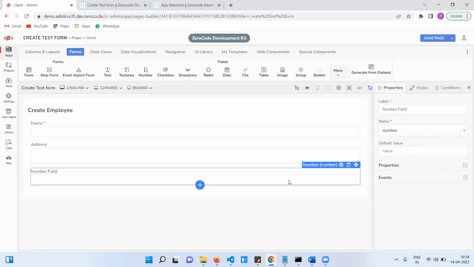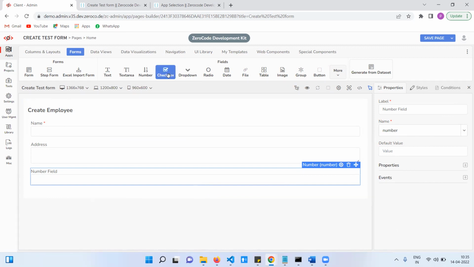If you want to input only numbers, then only we use this one. For example, if we enter products, we need to enter the stock availability quantity. At that time we need to select this one, or account number, phone number, mobile number, some amount, number of students. For this type of requirement we use this field.